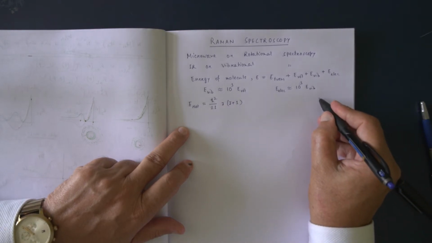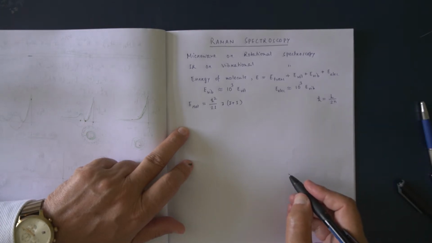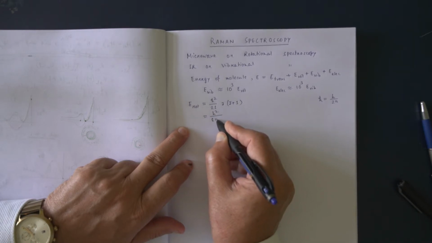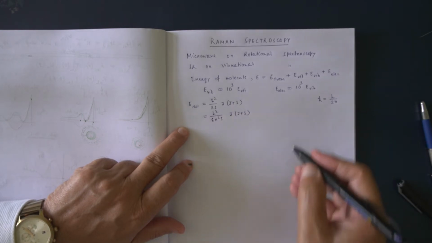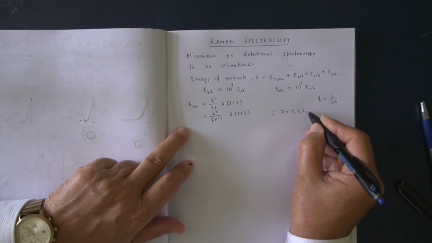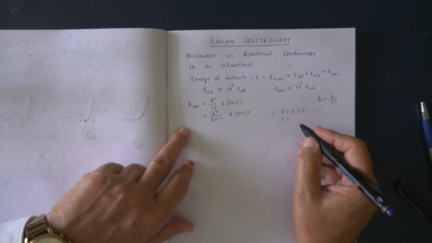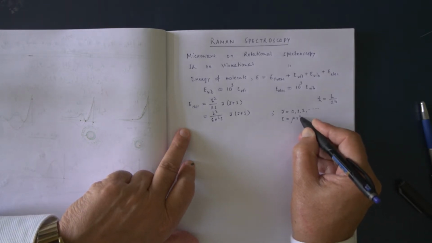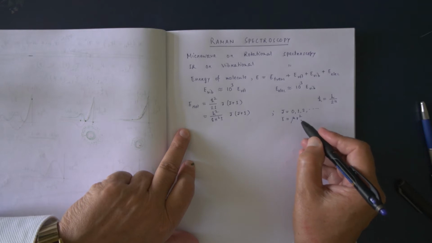And what is h bar? h bar equals h by 2 pi. So this is equal to h square by 8 pi square I, j into j plus 1. Here j is the quantum number, and values are 0, 1, 2, 3 and so on. And I is the moment of inertia. You know about these things. I is the moment of inertia and this is equal to mu r square. What is mu? Mu is the reduced mass.